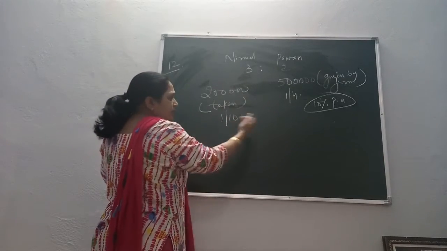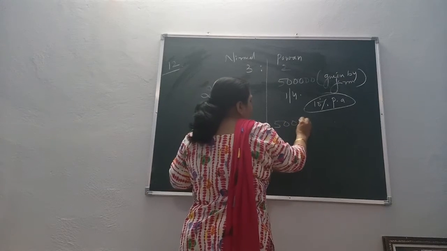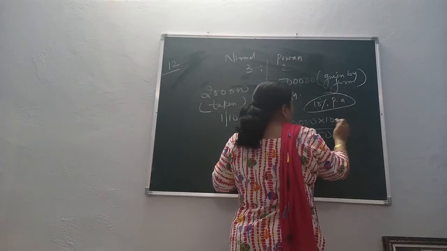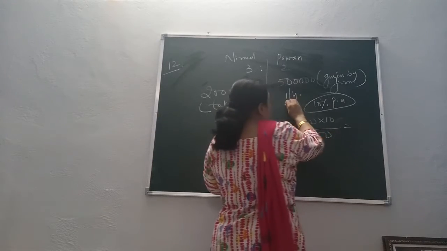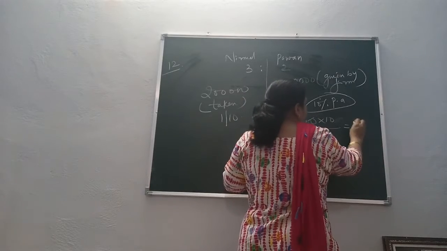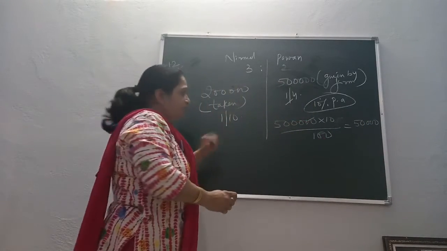So you will calculate the interest first. For Pawan, interest will be 5 lakhs at 10% for the whole year. Now it is mentioned on 1st April, so this will be charged for the whole year, which is 50,000. Okay, you will be taking 50,000.